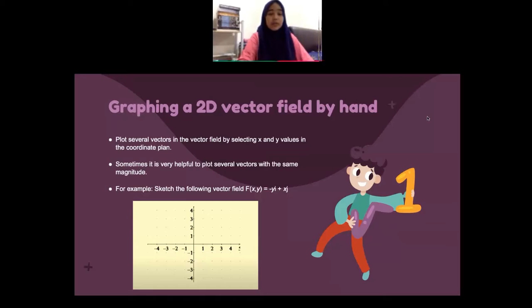If we want to graph a 2D vector field by hand, first we have to plot several vectors in the vector field by selecting x and y values in the coordinate plane. The tip here is that sometimes it is very helpful to plot several vectors with the same magnitude. For example, sketch the following vector field F(x,y) = -yi + xj. So here, if we put the values for (x,y) as (4,4), the vector field will become like this.